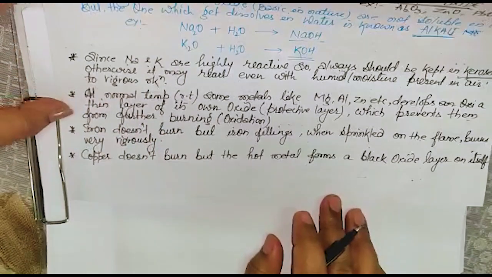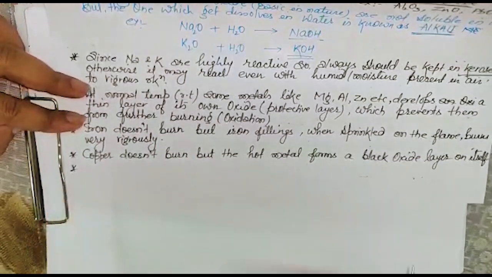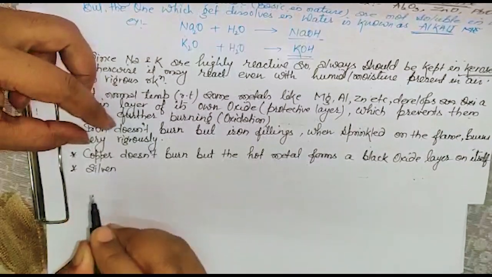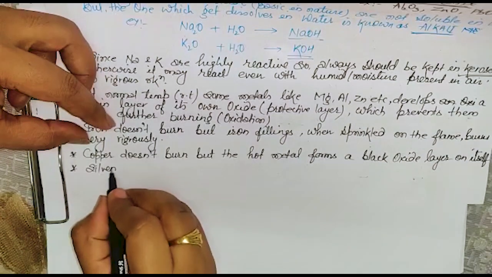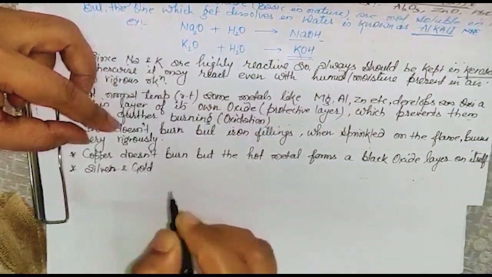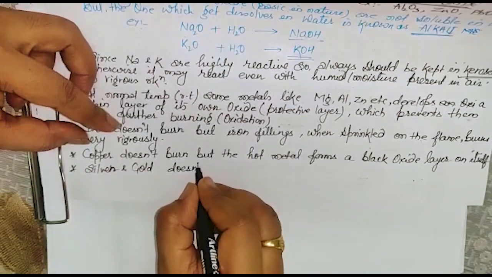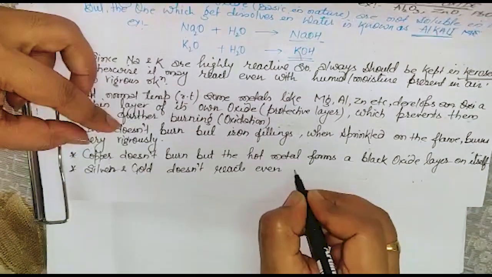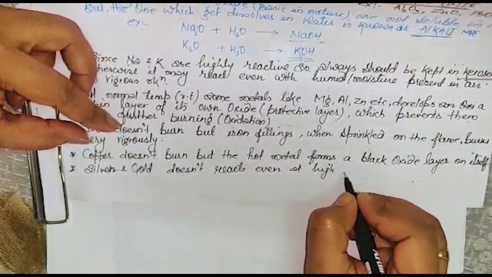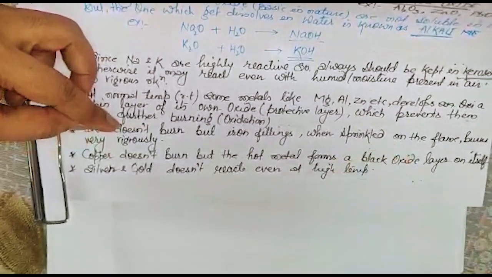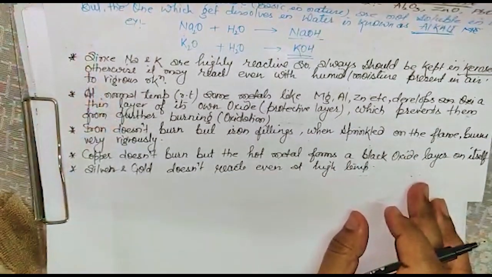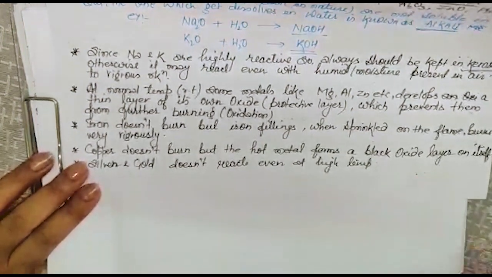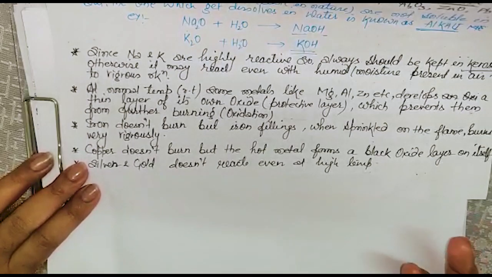Okay, another one is the least reactive, this is silver and gold. Silver and gold don't react even at high temperature, because they are the least reactive, we know that. So these are the reactivity of the metals in presence of oxygen. Got it? So this is the different metal reactivity with oxygen.